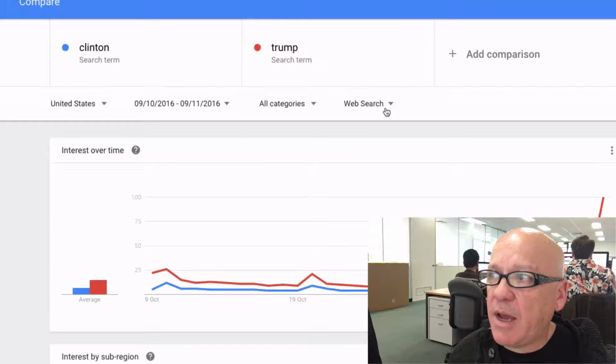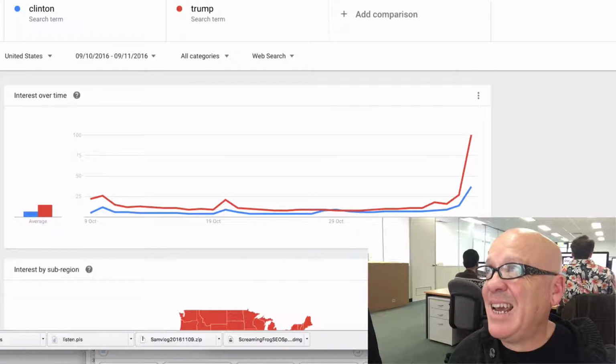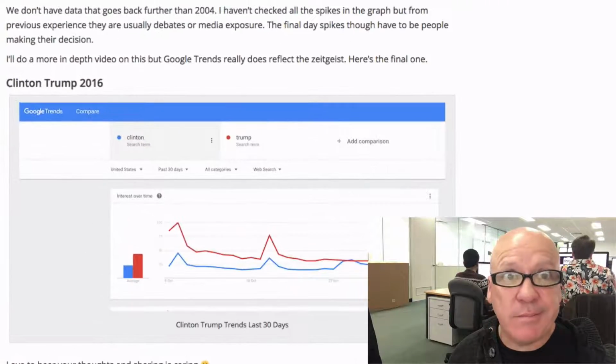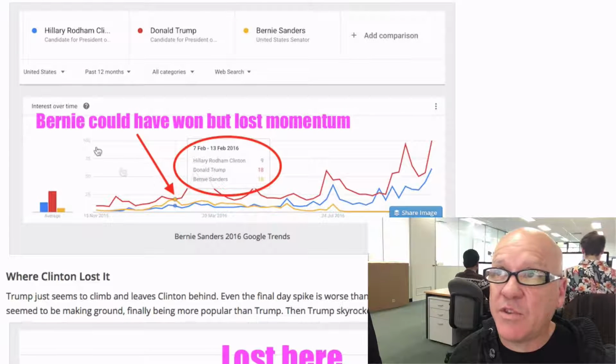And even if you go back for the last year, Trump has always been ahead in search volume, which to me says something about celebrity. You know, just basically, this is the graph here. This is the last 12 months.